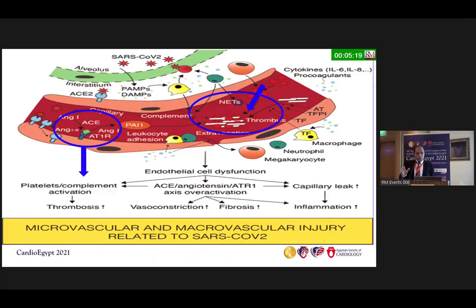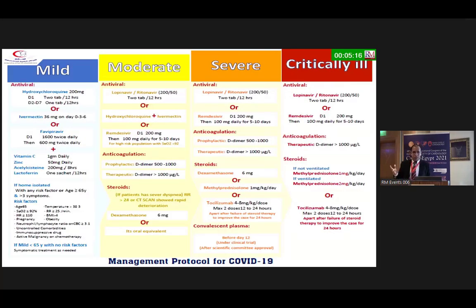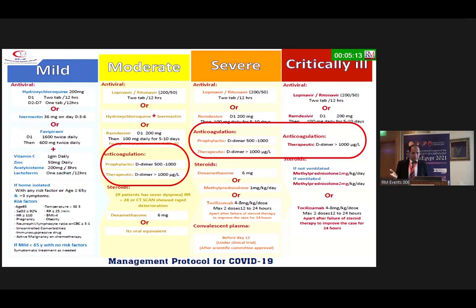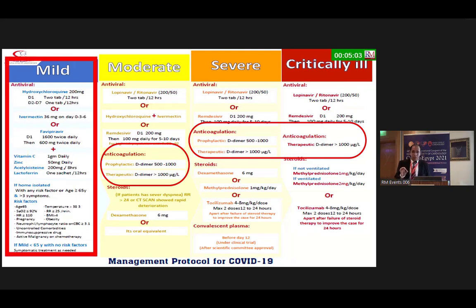All of us also know that we can use anticoagulation if the D-dimer is more than 500 to 1,000 per liter, and also in severe critical patients. But my question here: who of the mild cases can use anticoagulation? And this is very important for us as cardiologists.